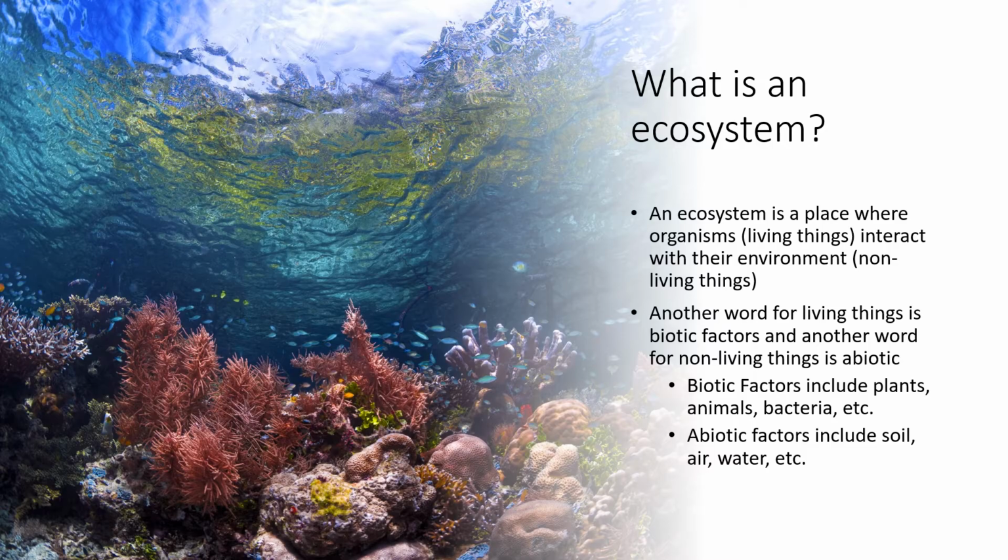What is an ecosystem? Well, an ecosystem is a place where organisms, living things, interact with their environment, which are non-living things. There are two different words for living things and non-living things. Living things are also called biotic factors, and non-living things are also called abiotic factors. Biotic factors include plants, animals, bacteria, etc. And abiotic factors include soil, air, water, and more.